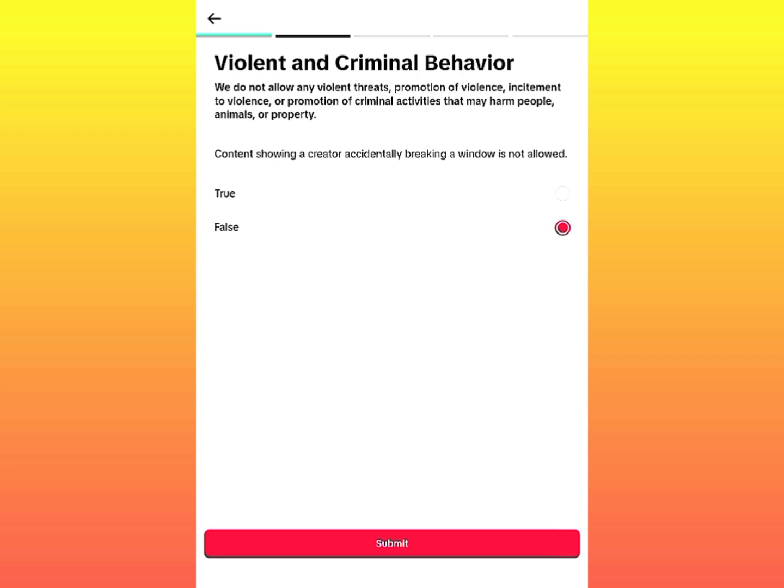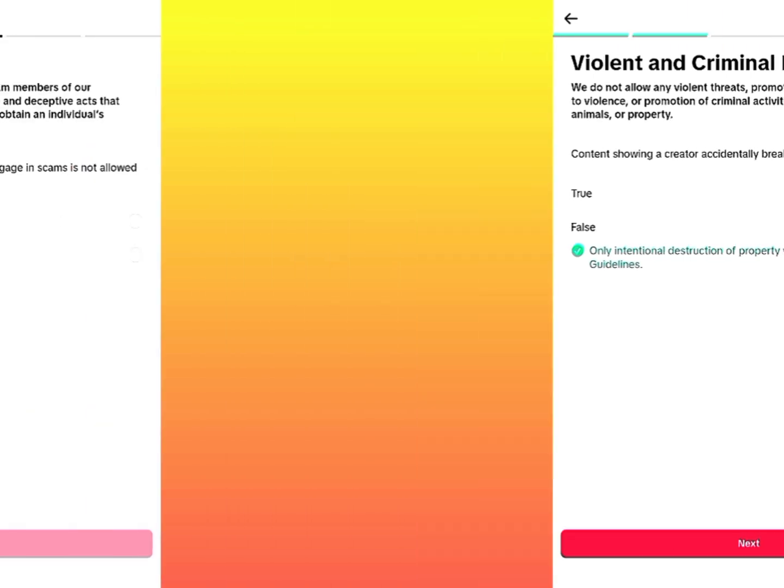So I know I got this correct, so it's true. Moving on to the next one, so I guess it's false. So let me read what I'm going to say here. It says only intentional destruction of property violates our guidelines. How would I know? Okay, the next one is fraud and scams. We do not allow attempts to defraud or scam members of our community. Fraud and scams are deceitful and deceptive acts that often exploit others for financial gain or to obtain an individual's personal information. Content providing instruction on how to engage in scams is not allowed.